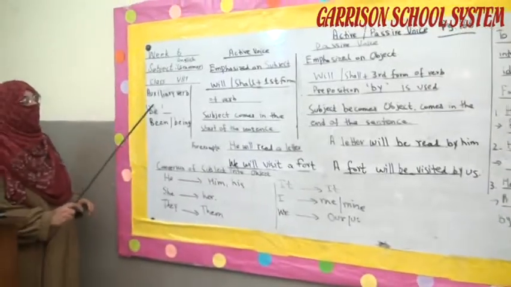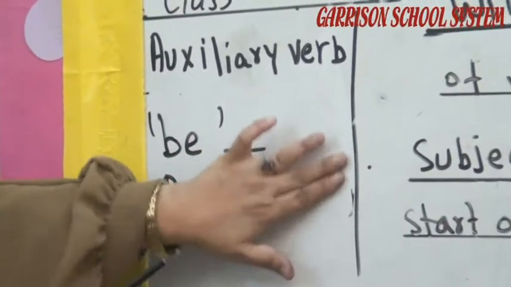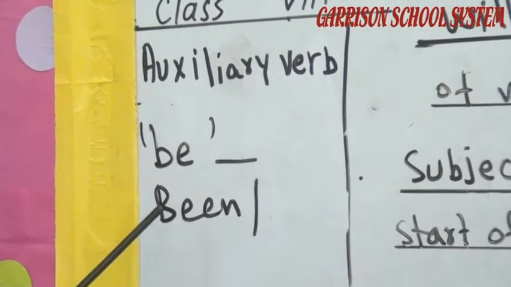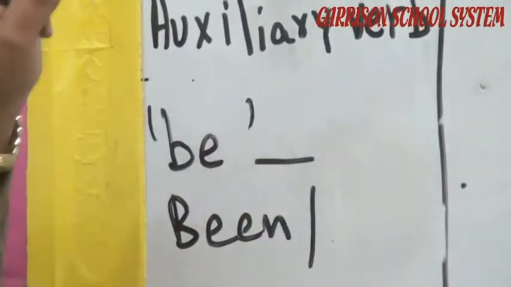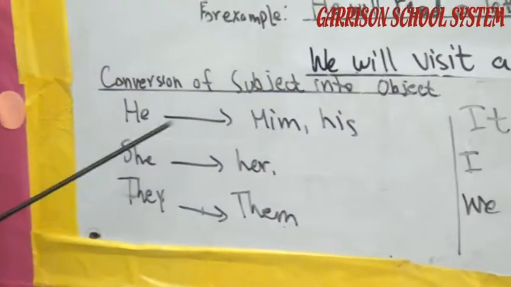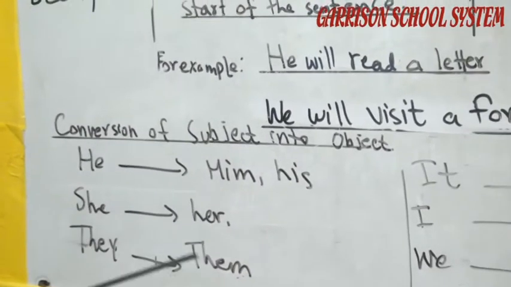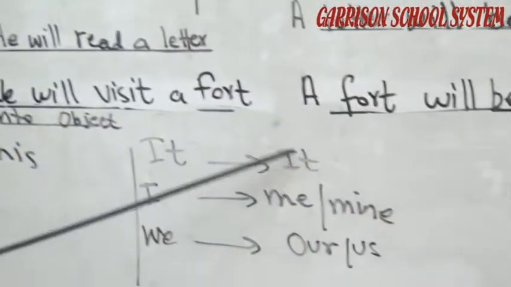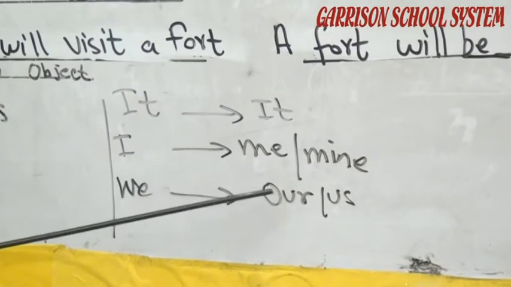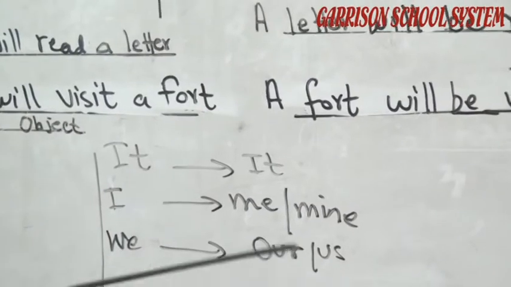Same auxiliary verb "be", "been" and "being", but here "being" is not used because we can't change progressive active voice into progressive passive voice. Then the conversion of subject into object: he into him and his, she into her, they into them, it into it, I into me and mine, we into our and us.